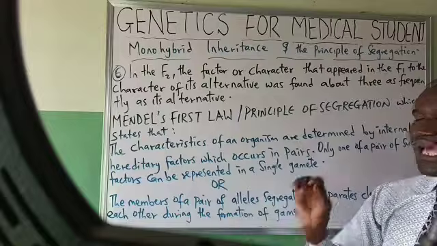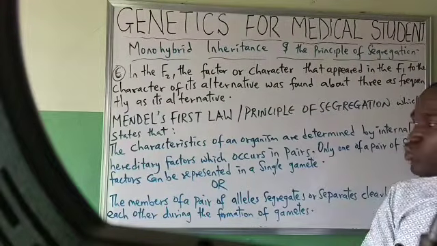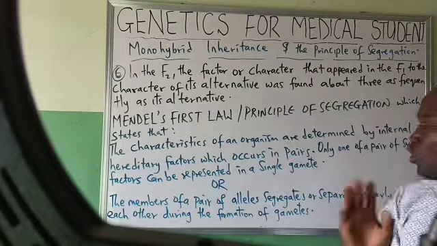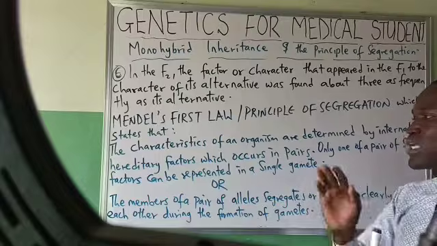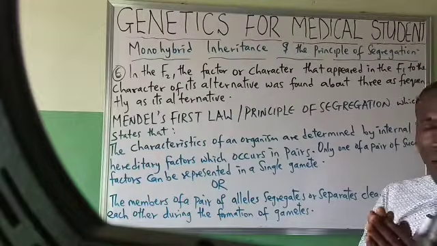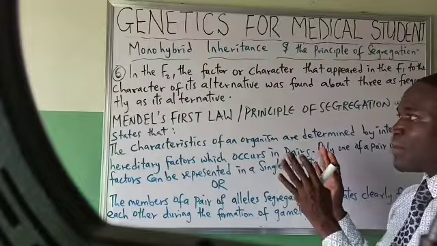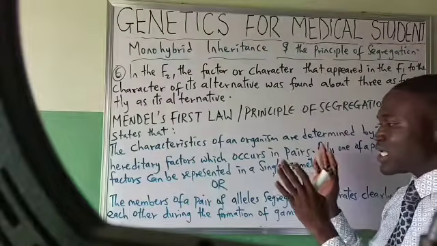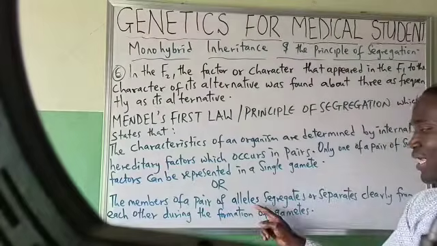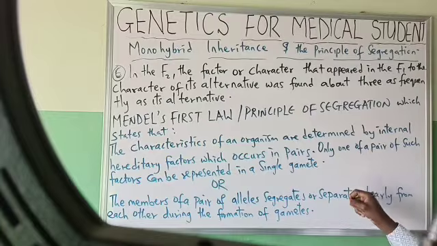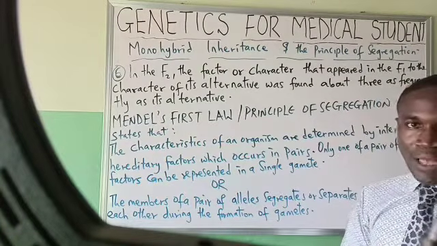I repeat, the characteristics of an organism are determined by internal hereditary factors, which occur in pairs, and only one of a pair of such factors can be represented in a single gamete. To put it in a simpler way, Mendel's first law simply says that the members of a pair of alleles segregate or separate clearly from each other during the formation of gametes.